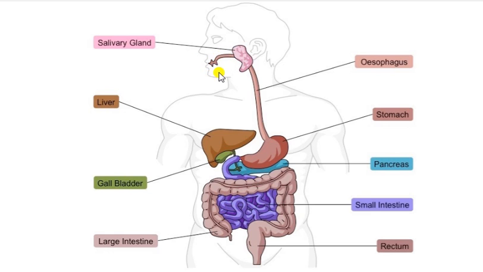The second part is the tongue inside the mouth. The tongue helps in mixing saliva with the food material. The third part is the salivary gland. Inside the mouth there is a gland which produces a chemical called saliva, which helps in the digestion of carbohydrate present in our food.